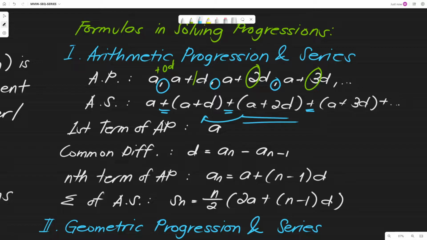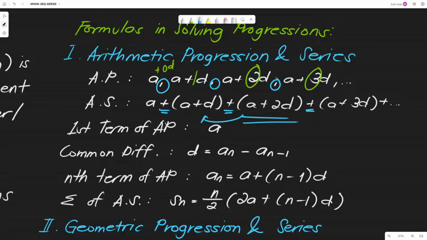Then we have the nth term of the arithmetic progression. If you are asked to find the nth term, for example, if you are given 4 terms of an arithmetic progression, then pinapahanap what is, let's say, the 13th term of this progression. So you don't need to manually add, lalo kung malayo dun sa given yung hinahanap, kasi it would take time. So instead, you can use this formula. A sub n, this is different from the A sub n dun sa common difference, ha. A sub n is equal to A plus n minus 1 times D. So A is the first term, n is the place value of the term na hinahanap. So kung pang 13 yung hinahanap natin, 13 yung n natin. Then D is the common difference.